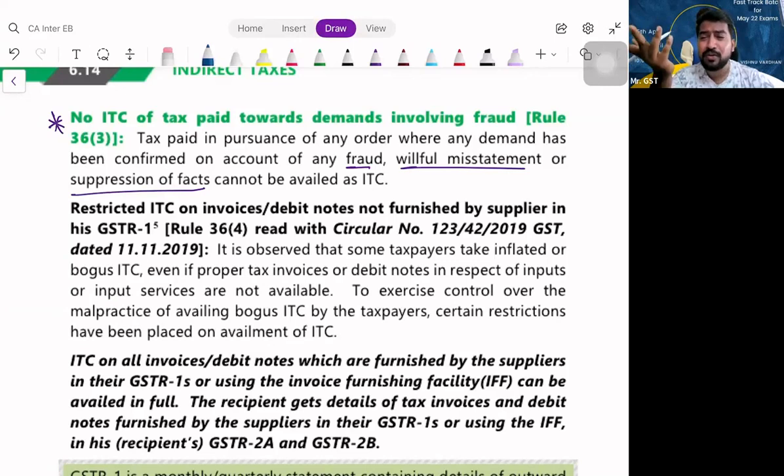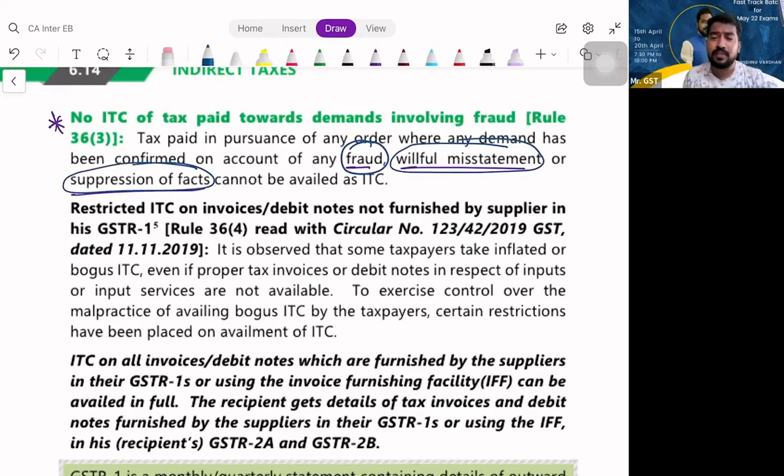No, you cannot. You have already cheated the government and the government has asked you to pay tax. And now you are saying whatever you have paid, you will avail ITC. Then what is the revenue for the government? Where is the punishment for you? So please understand, in case of any fraud or willful misstatement or suppression of facts, because of this, if the